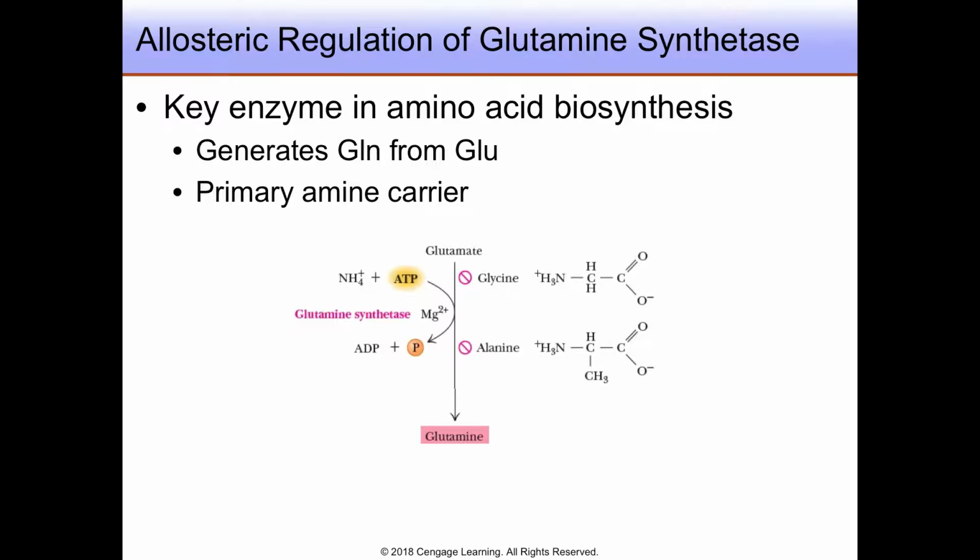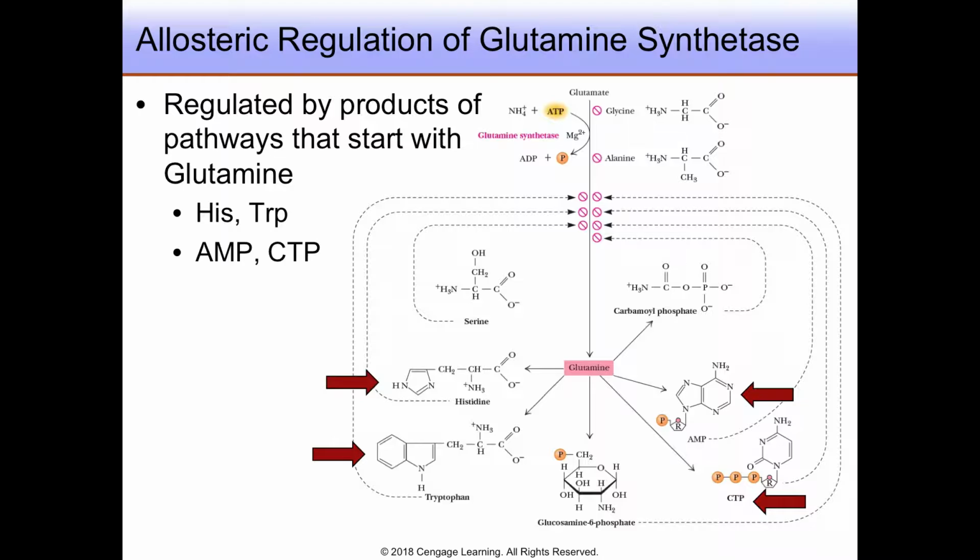Glutamine is the primary amine carrier in most organisms. Occupying such a key role, it is not surprising that this enzyme is highly regulated in its activity. As you can see from the schematic below, glutamine can be converted to the amino acids serine, histidine, and tryptophan, as well as other compounds. It is therefore feedback inhibited by these compounds.